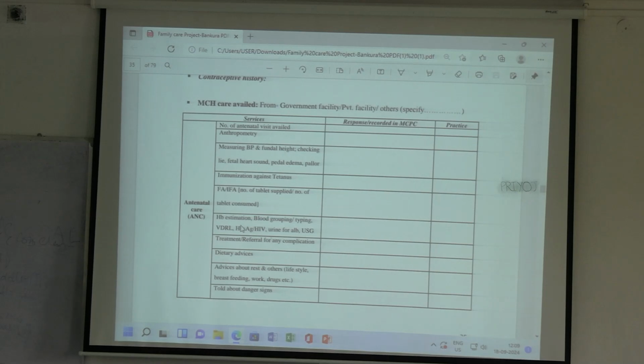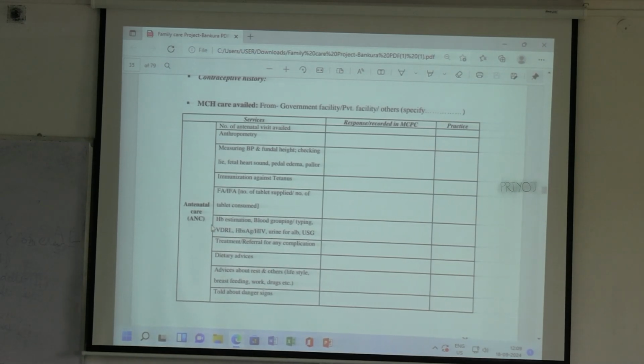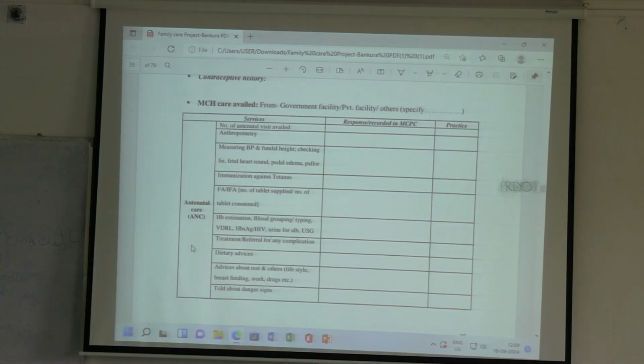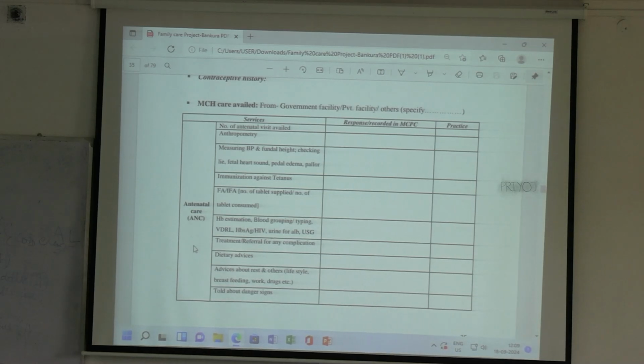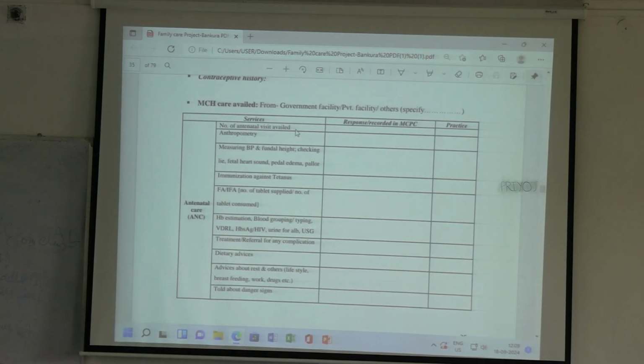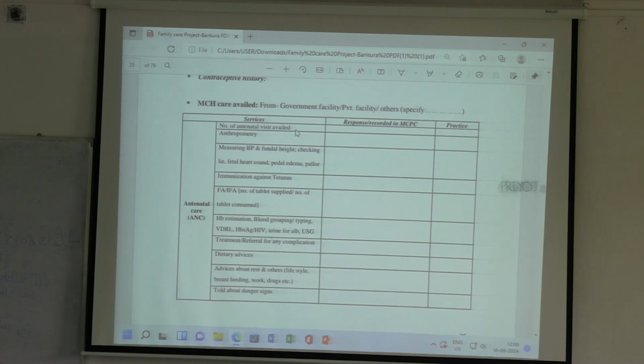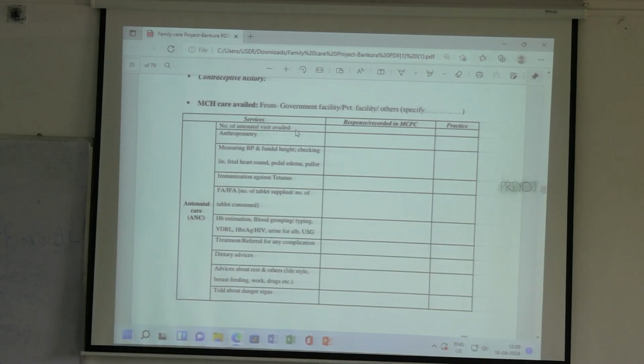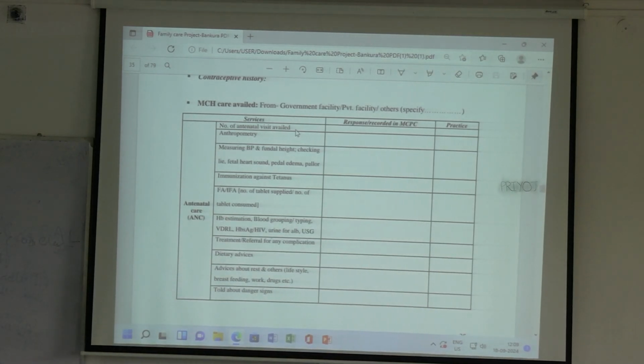Now the ANC, INC and the PNC. ANC means the antenatal care, or the antenatal services that are provided to the pregnant mother before the delivery. So what are the services? Number of antenatal visits availed, that is, how many times a mother has visited the nearest health center for checkup. Minimum is 4. First during the registration of pregnancy, that is when the pregnancy is detected, and 3 times after that. Minimum 4 should be there.